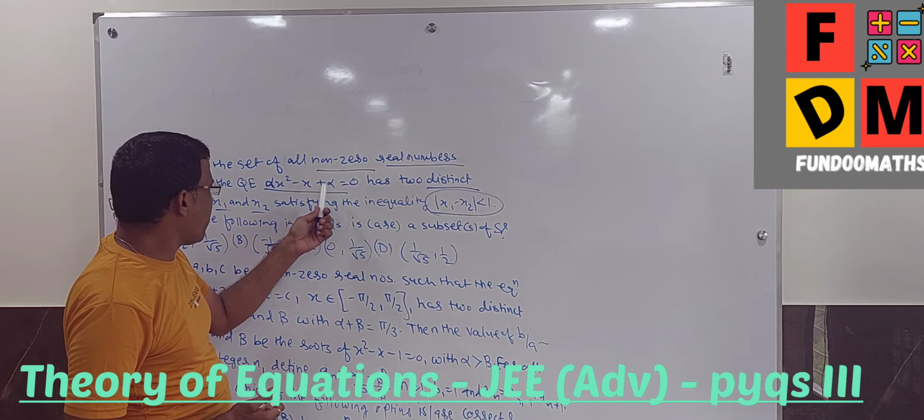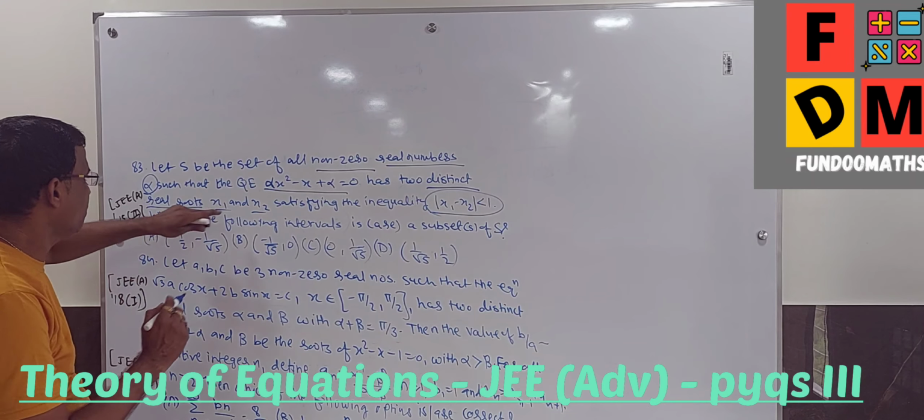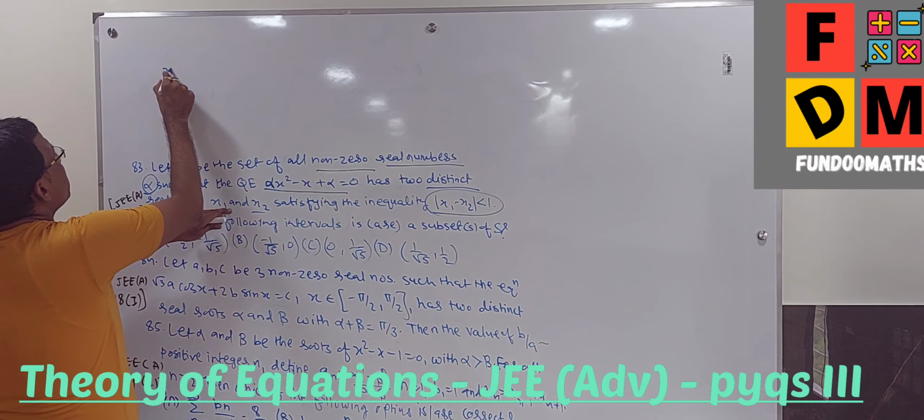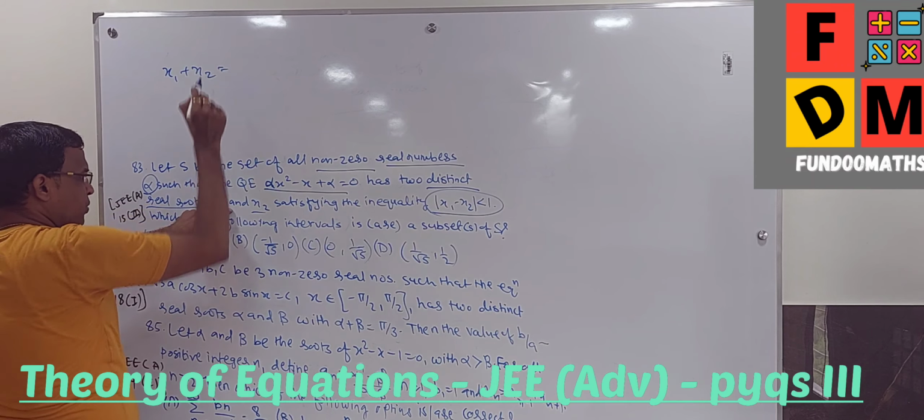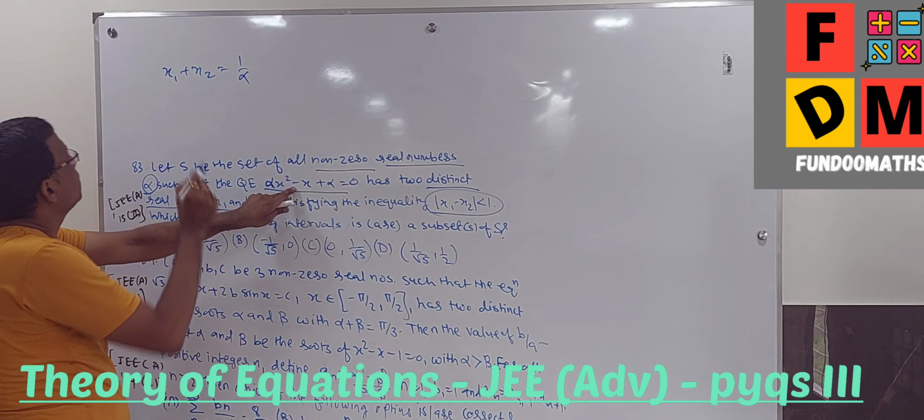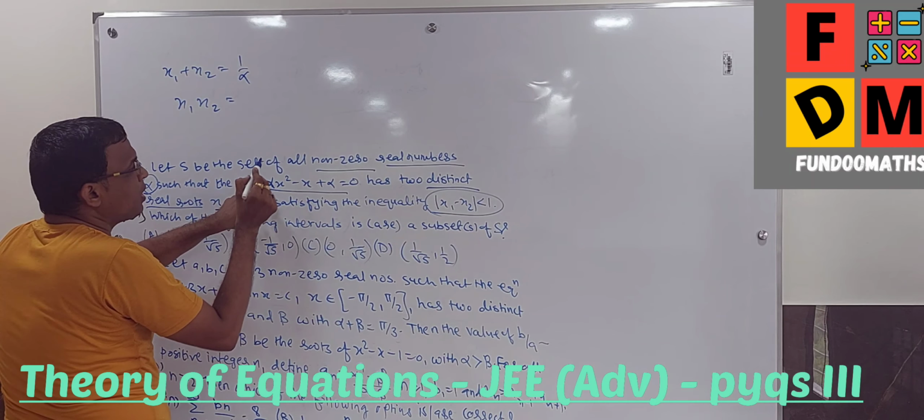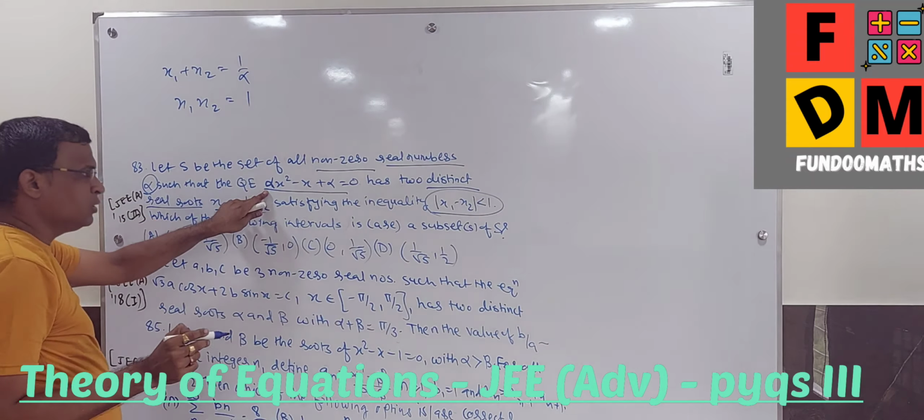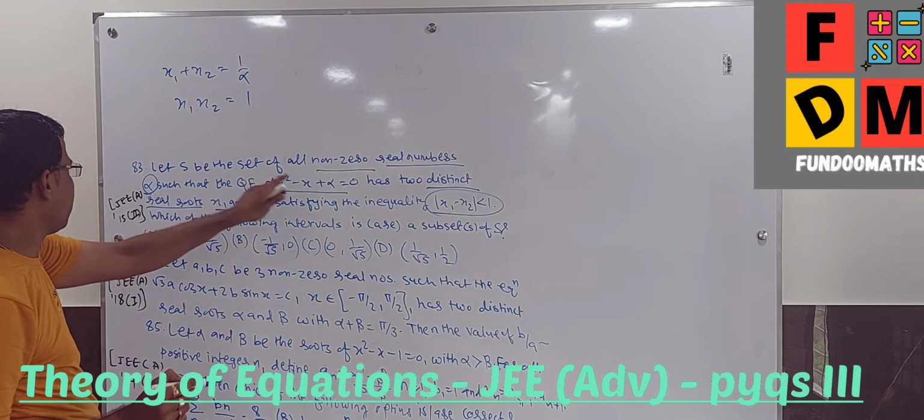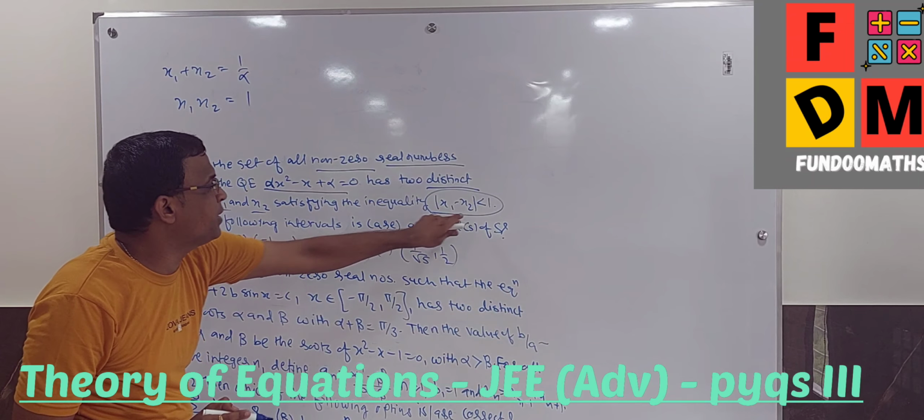So alpha x square minus x plus alpha is equal to 0, with two distinct real roots x1 and x2. So I have x1 plus x2, the sum of the zeros, equal to 1 by alpha. The product of the zeros, x1 x2, equal to c by a, which is alpha by alpha, that is 1. Fine. What else can I have? I have this, squaring this.